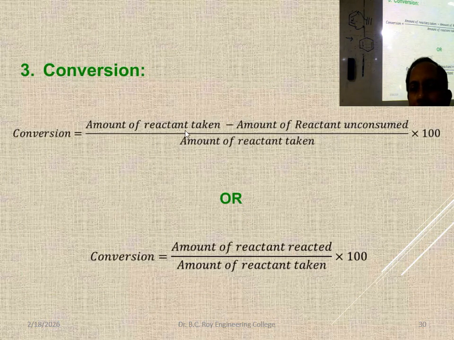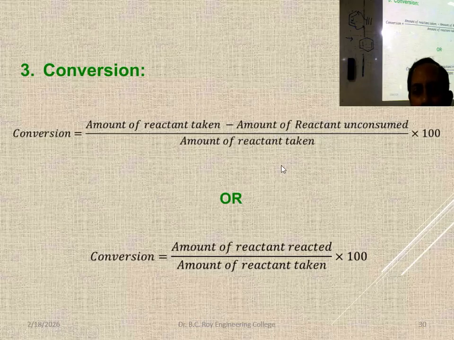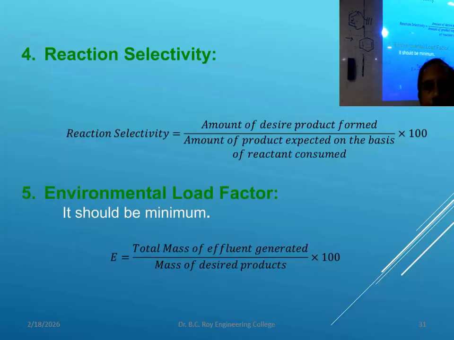Conversion: amount of reactant taken minus amount of reactant unconsumed by amount of reactant taken, or amount of reactant reacted by amount of reactant taken into 100. Reaction selectivity: amount of desired product divided by amount of expected product into 100. Environmental load factor: total mass of effluent generated by mass of desired product into 100.